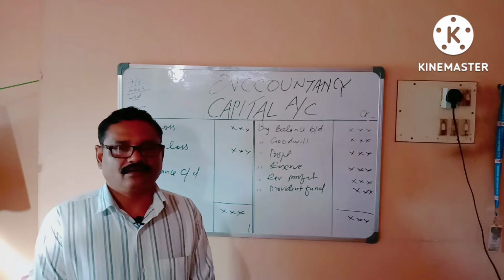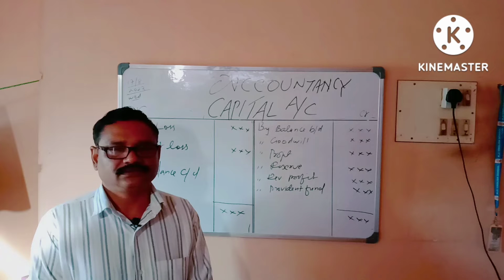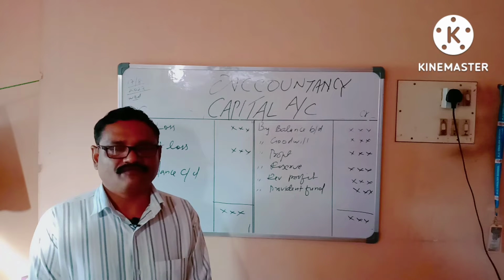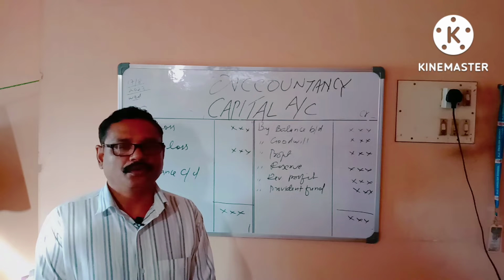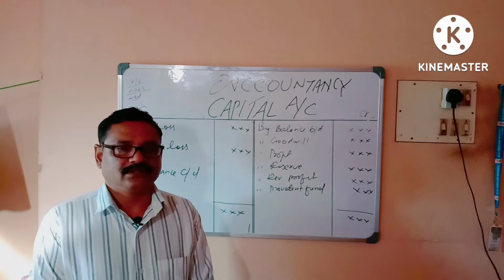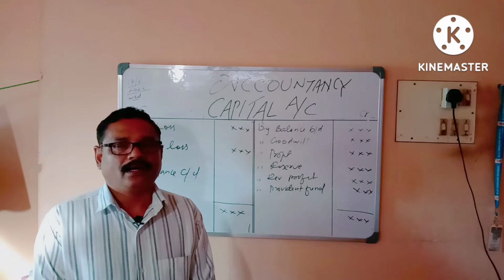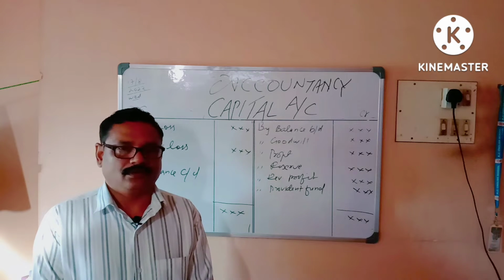Last class, what we have studied, dear students, was passing of journal entries in case of admission of a partner, and that also related to revaluation. We have already studied the meaning of revaluation account.